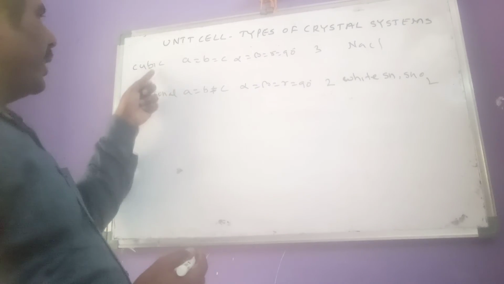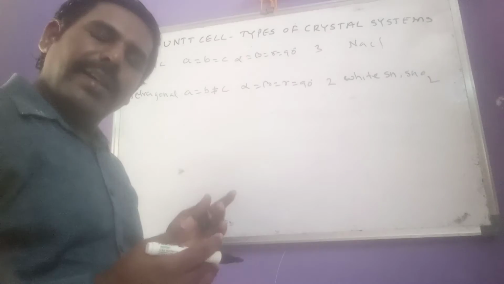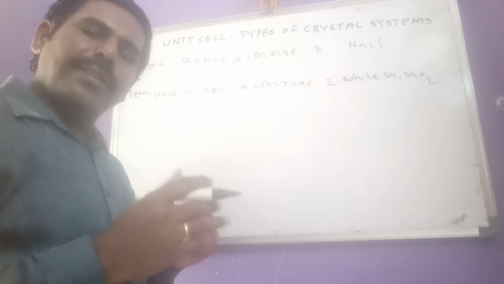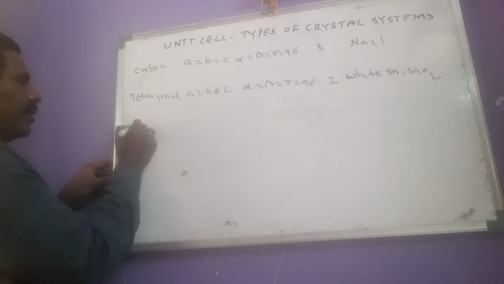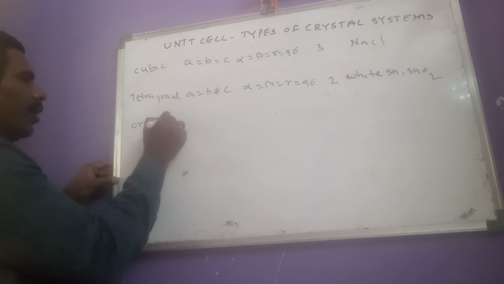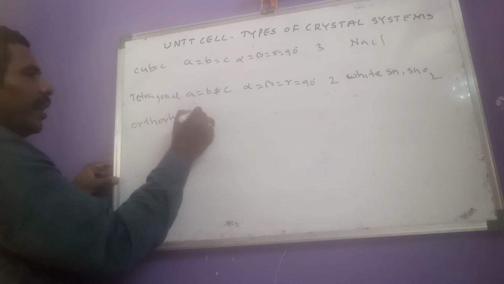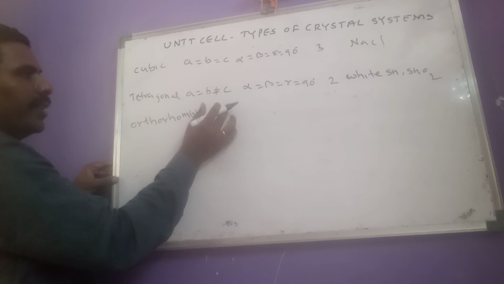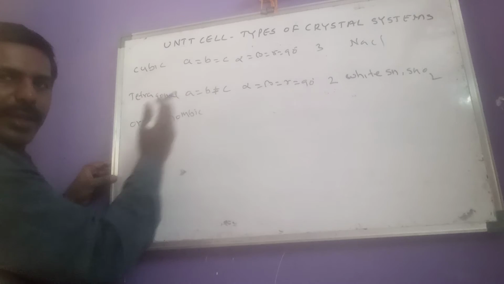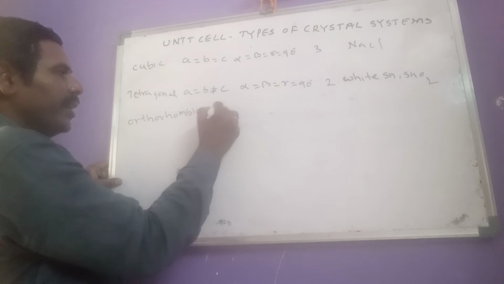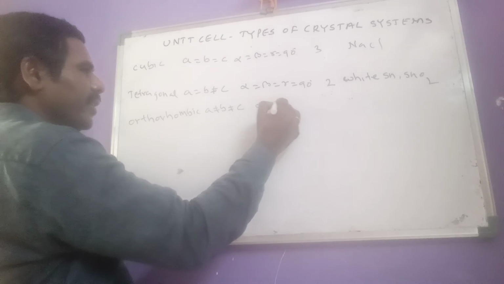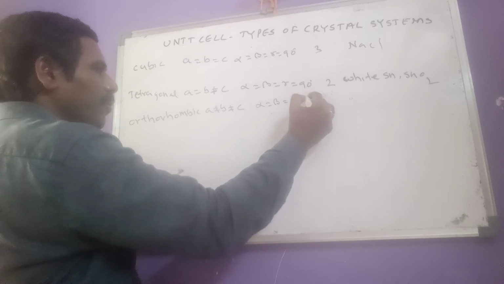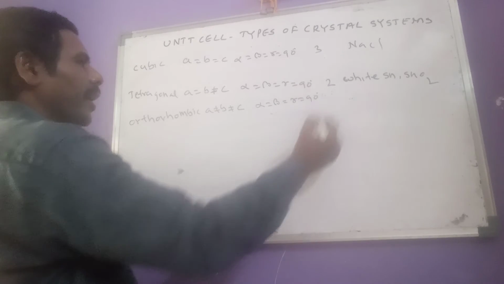Okay, after 3, 4, what is next in numericals? 5. Remember 5 as orthorhombic. So the third one is orthorhombic. As already discussed, we make them unequal one by one. That means a not equal to b not equal to c, and the angles are as they are: alpha equals beta equals gamma equals 90 degrees.